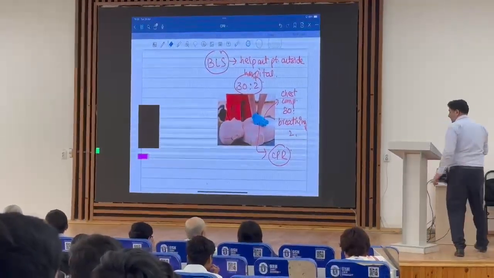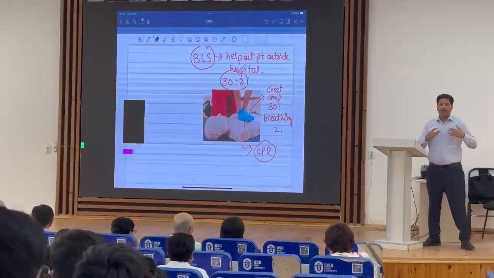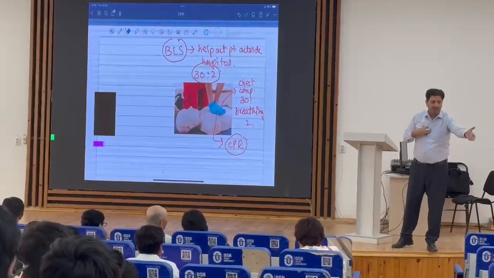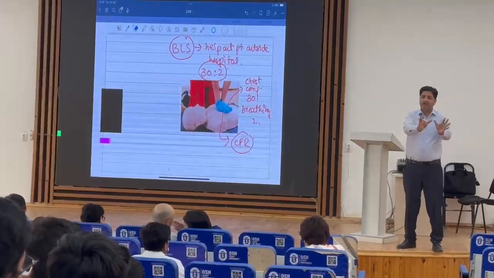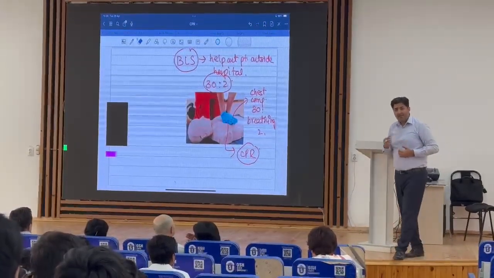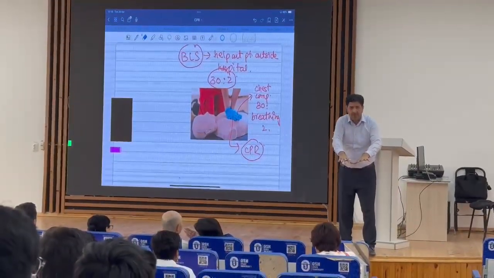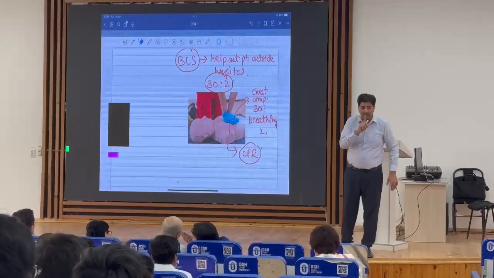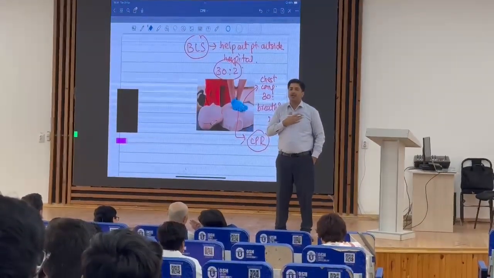Now see here, BLS, I am telling you, is help to the patient outside the hospital. But if, for example, I am working in a hospital, and along with me Raj is working, Shiva is working, Ahmed is working, Pranjali is working. Now we 5-6 doctors are working in the hospital. Now a patient collapses. When the patient collapses, what will happen? I will immediately reach the side of the patient and check his breathing and pulse. No breathing, no pulse. I will start what? CPR.